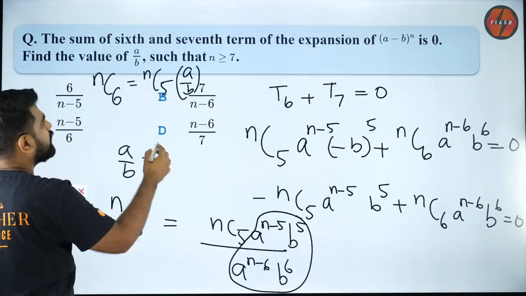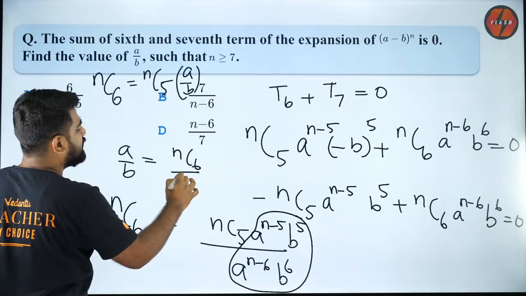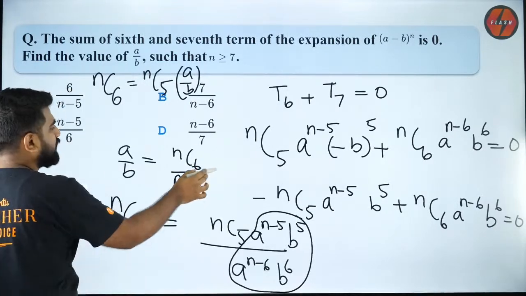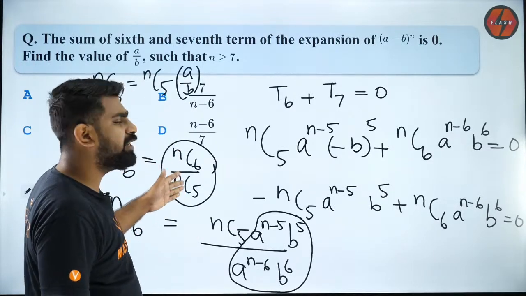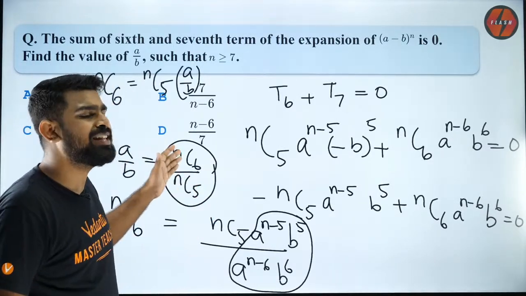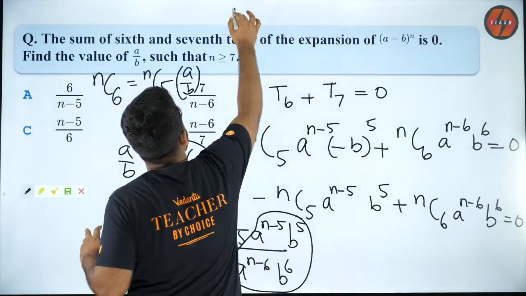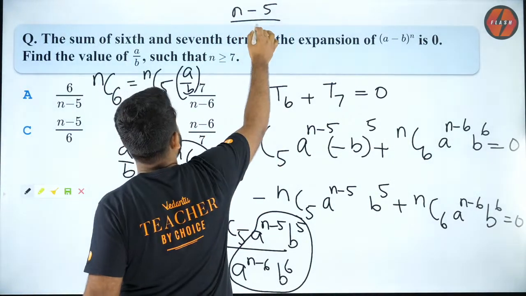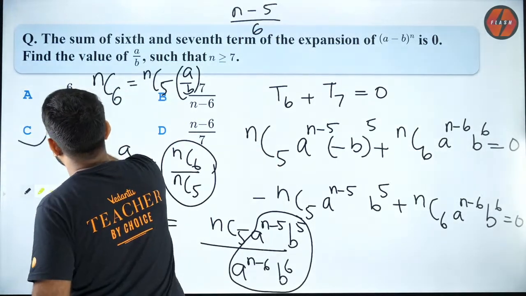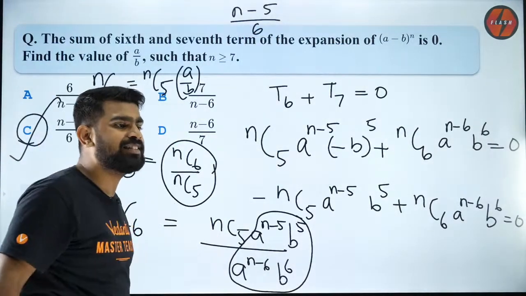That is what we want to calculate. That will be NC6 by NC phi. This is your answer. So what is NC6 by NC phi? NCR by NCR minus 1 is nothing but N minus R minus 1 divided by R. So N minus phi by 6, which is option C, that is the right answer.